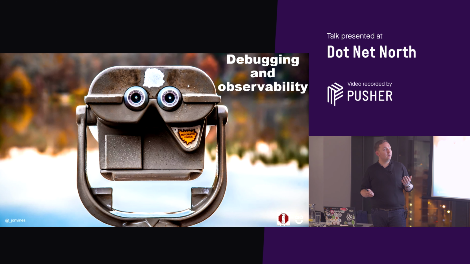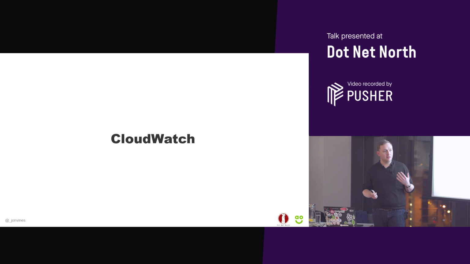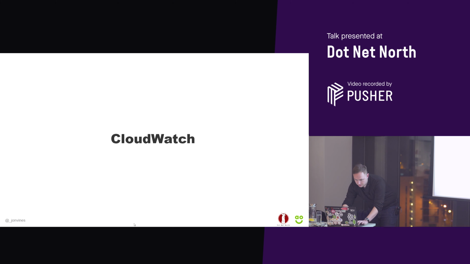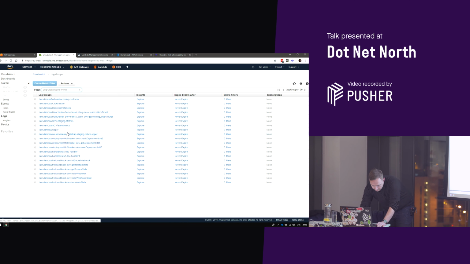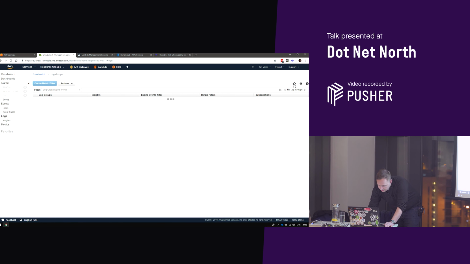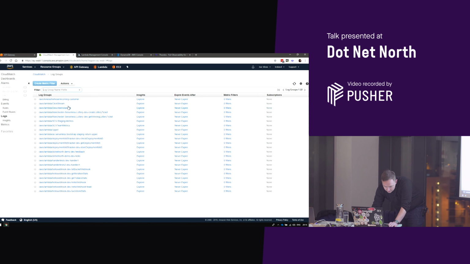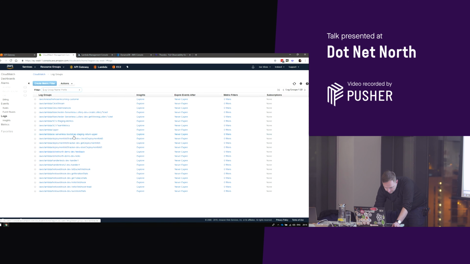But one of the things with any Lambda function, not just .NET, is that it's actually really hard to see what is going on. So we'll start with CloudWatch. I'll show you what CloudWatch looks like. Let me see if I can find it. I probably need to refresh this. So just to start, finding the function that you care about is not great.